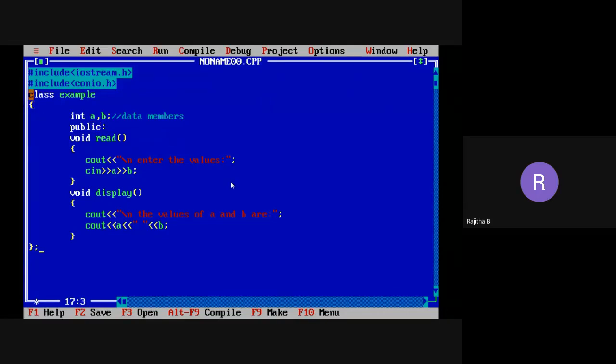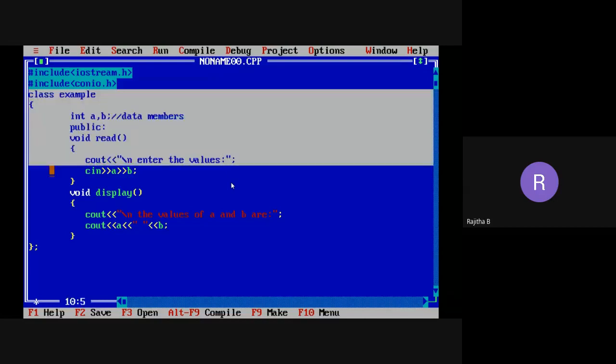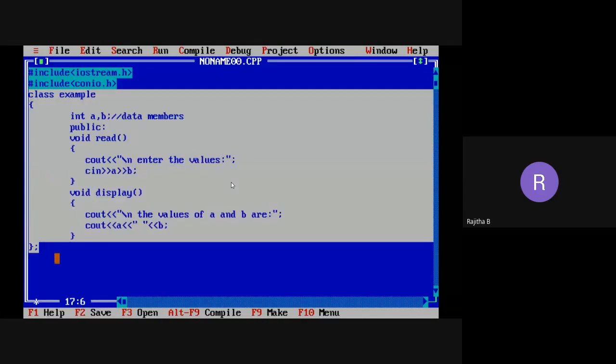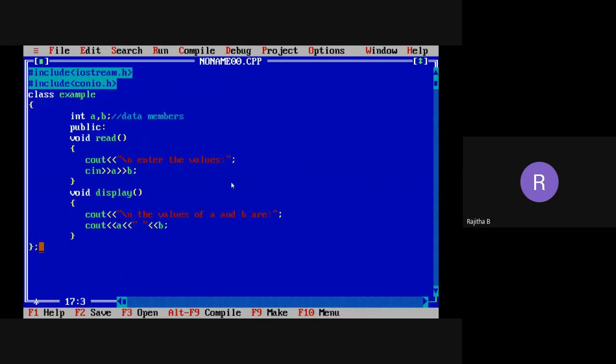This class is only a blueprint of an object. It is only a plan, not the actual part. It is not the real part. Now how can I access all these members? Using the object only. Now I want to create the object here in the main function.